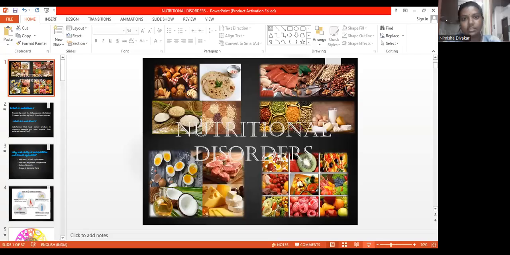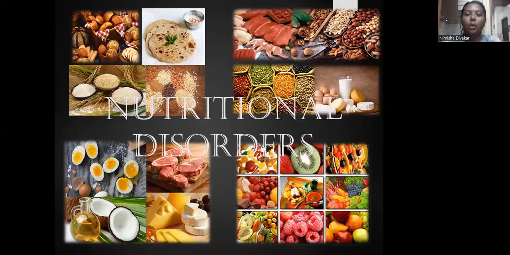Good morning. Today we'll be discussing various nutritional disorders. Nutritional disorders most commonly manifest in the oral cavity. If it is a vitamin deficiency, a protein deficiency or a mineral deficiency, it occurs in the oral cavity as ulcers or depapillation of the tongue, etc. So it's very important to know about the various nutritional disorders and their oral manifestations.